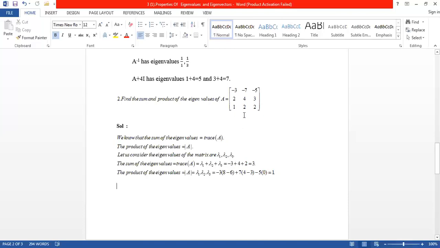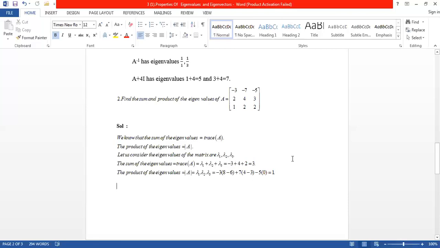So minus 3 into the determinant of [4, 3; 2, 2], that is 4 into 2 minus 3 into 2, so minus 3 into 8 minus 6, minus minus 7 times the next minor, plus 4. Now delete the first row and second column and find the determinant of [2, 3; 1, 2], that is 4 minus 3, minus 5 into 0. So the total value equals 1.